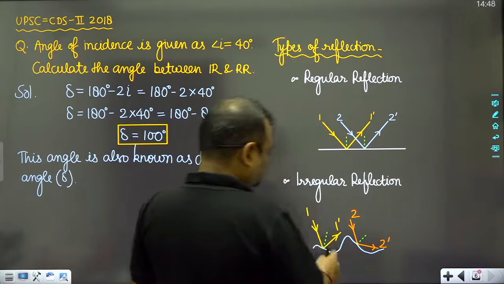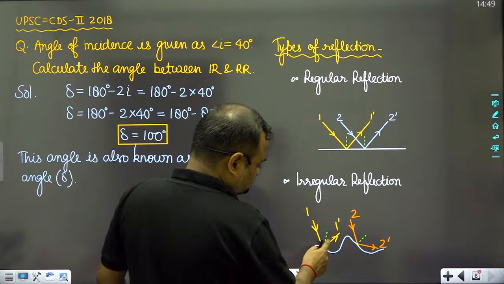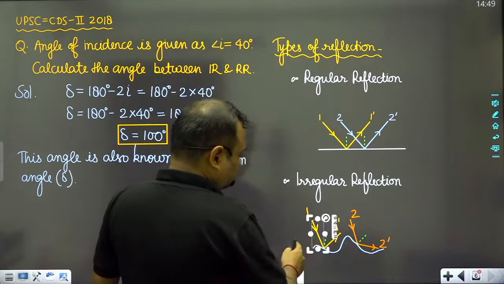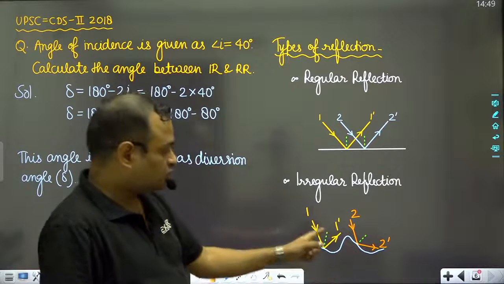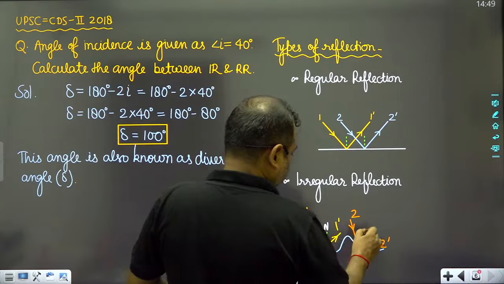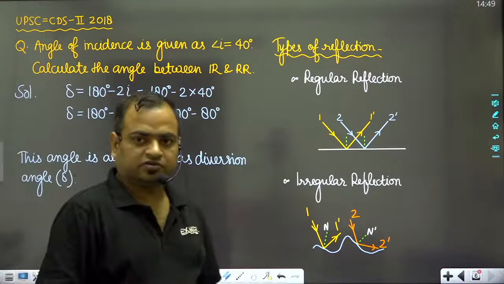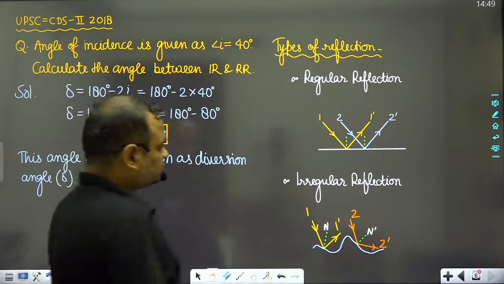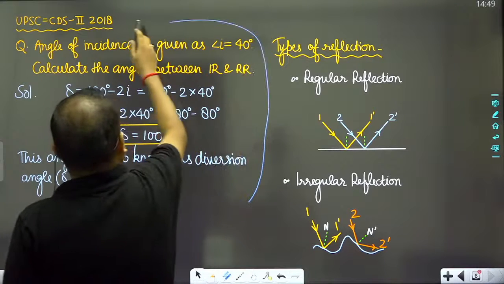If two light rays are parallel to each other, like this, these first and second, but the normals are not parallel, then obviously such kind of reflection will be irregular reflection, because here the reflected light rays are not parallel to each other. So this is what I was talking about.